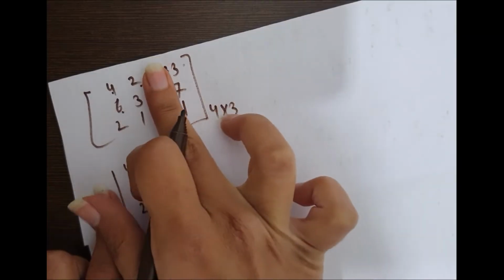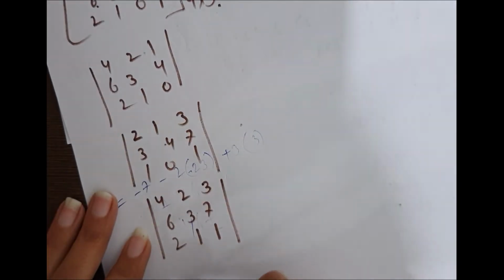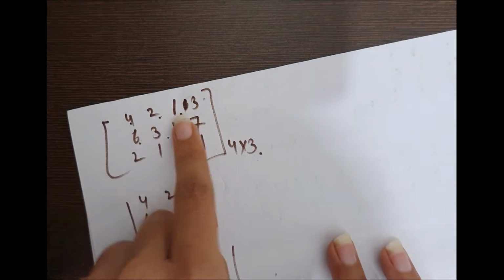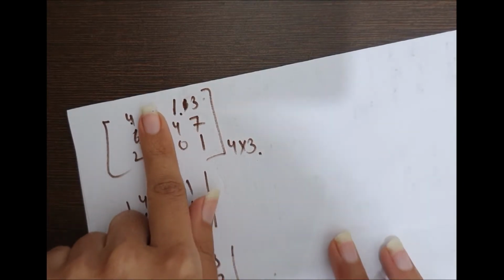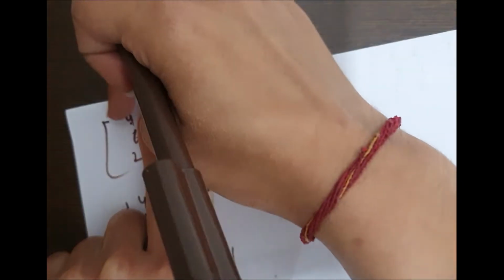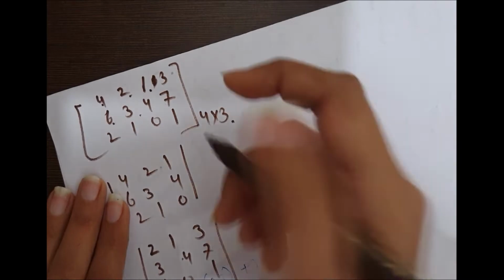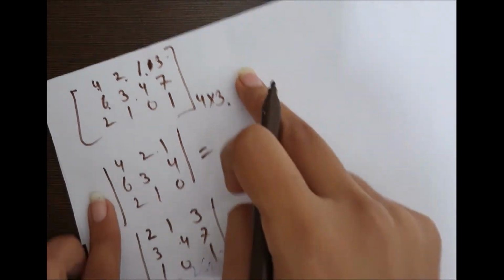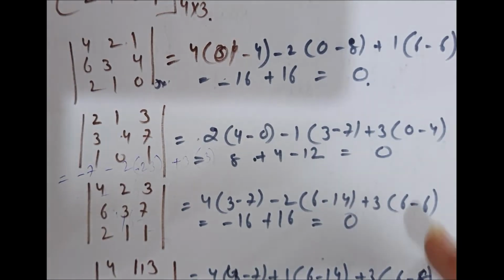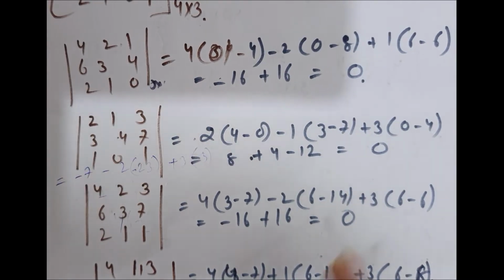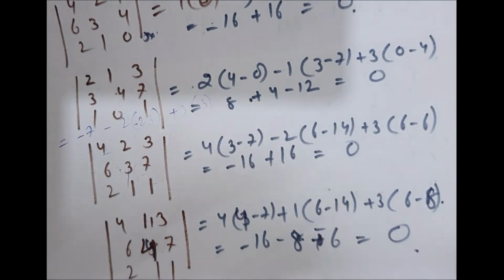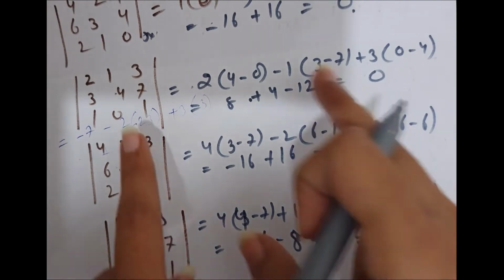Third, now eliminate this one. Now the fourth one, now eliminate this one: 4, 1, 3, this one, 3, 6, 1. Now check its determinant. So you can see this matrix's determinant comes out to be 0. So rank 3 can't be possible for this matrix.